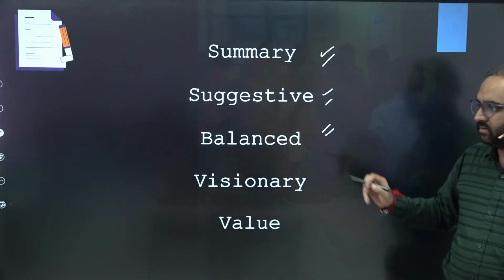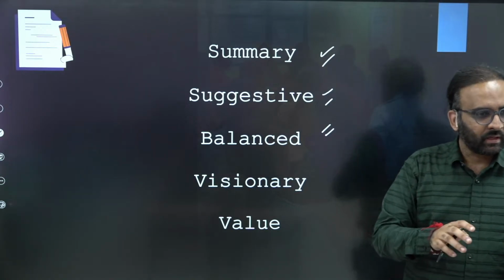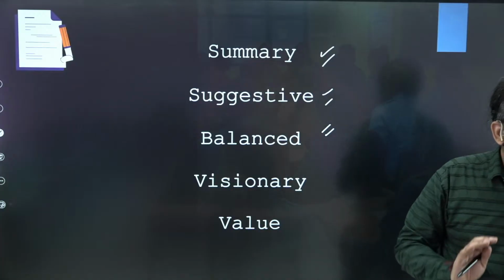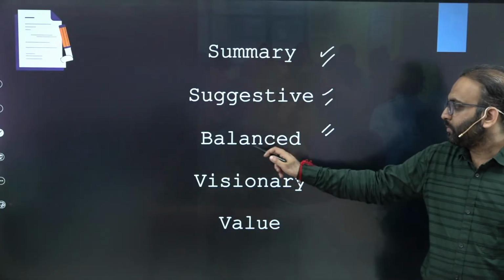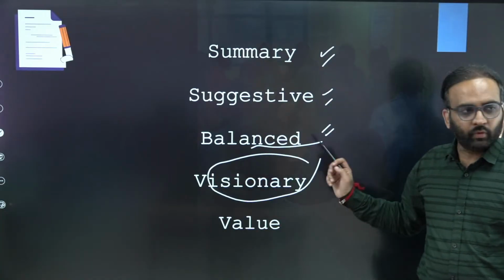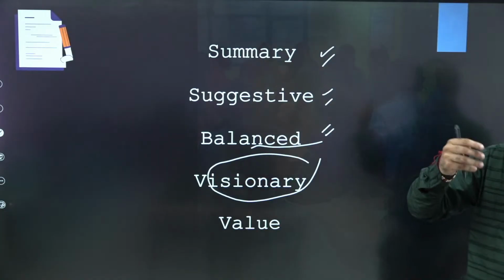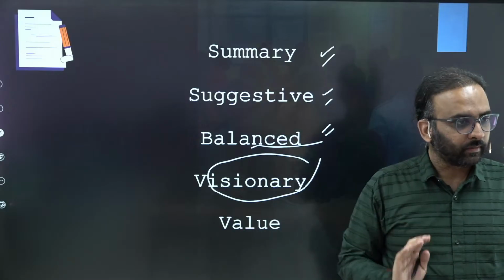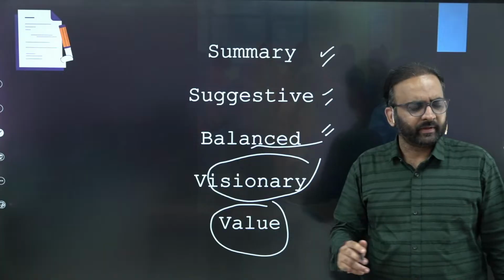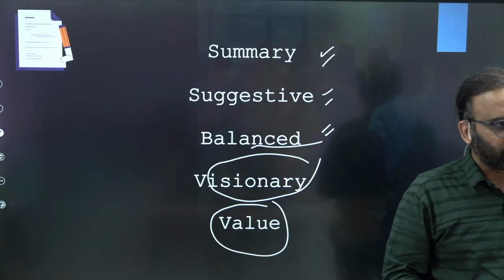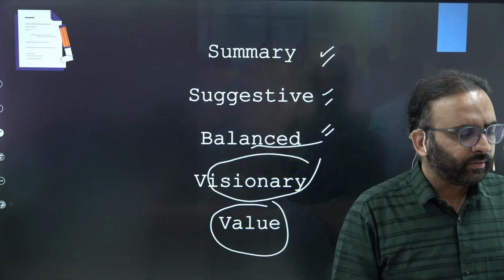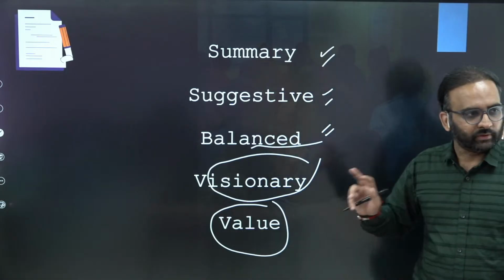Then there is balanced, when you have been asked both pros and cons, then you have to provide your own opinion on the given theme. There you are providing a balanced opinion. Then you can give a visionary conclusion also. You can give a futuristic outlook to the given theme of the question. Or you can quote a value based conclusion, which means quotation based conclusion. If you remember any quote of Gandhiji, B.R. Ambedkar, etc., then you can quote in the conclusion also.